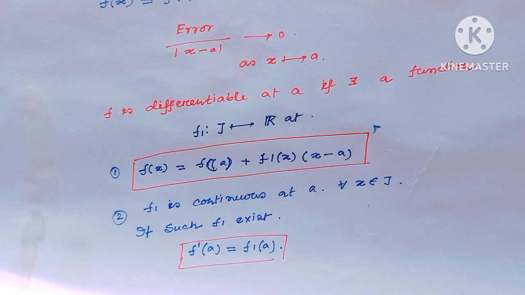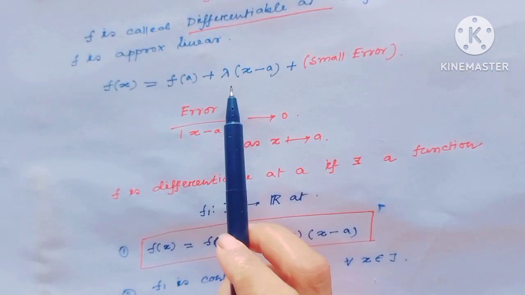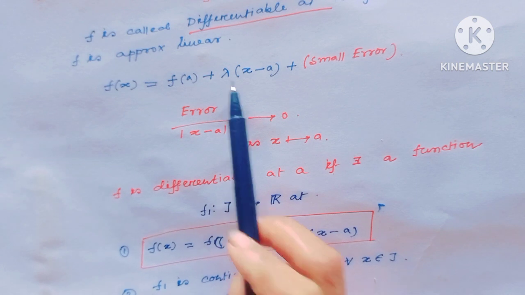That means f is differentiable at the point a means there exists a function f1 defined from the interval to R such that f(x) equals, notice here I have considered lambda as f1.